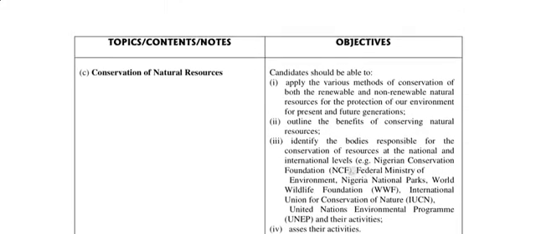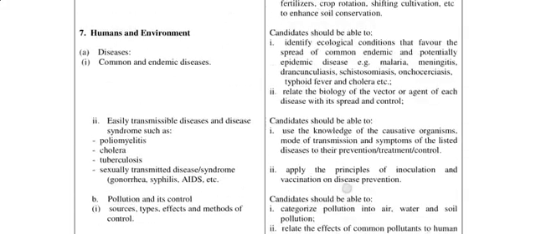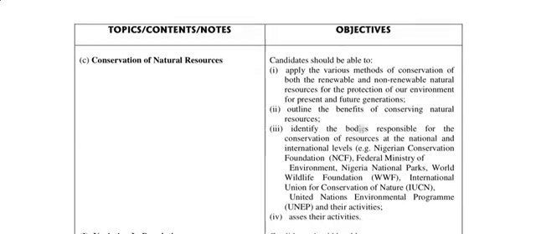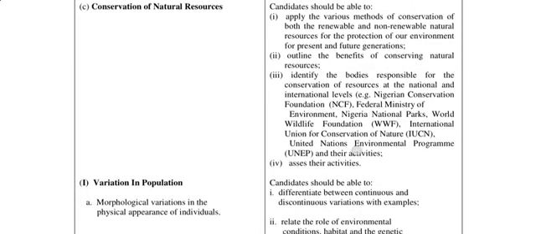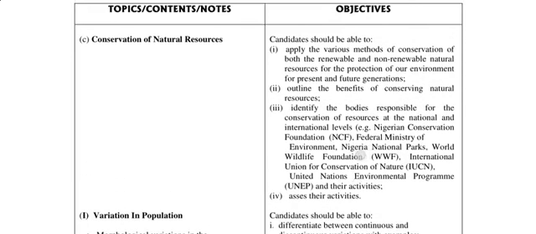Then lastly, we have conservation of natural resources. Alright, so this is scarce, and most times the question that comes out has to do with agencies involved.